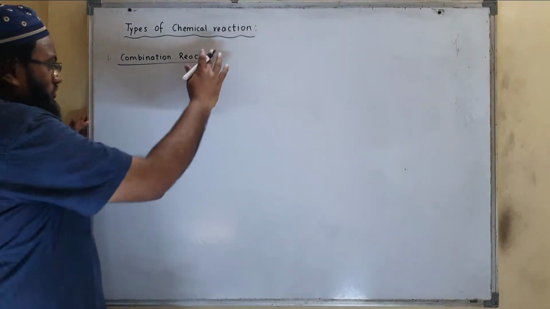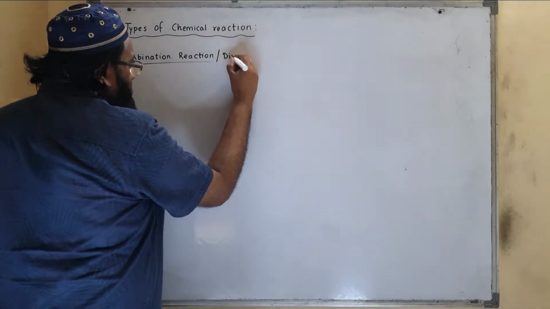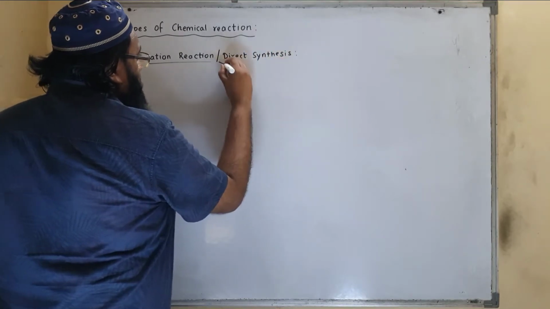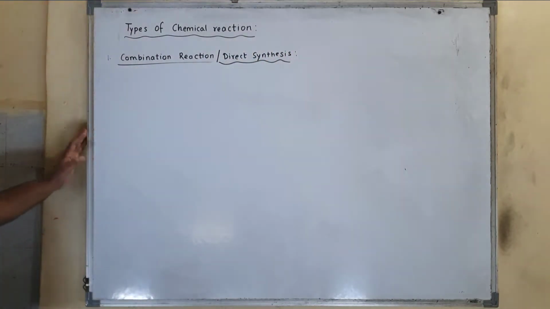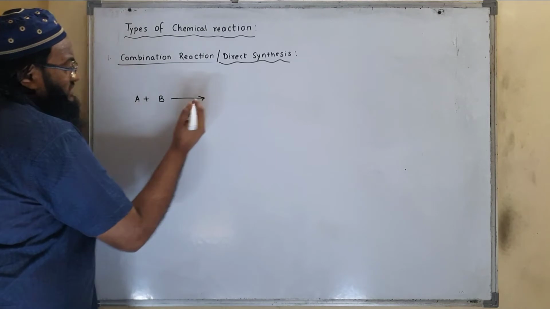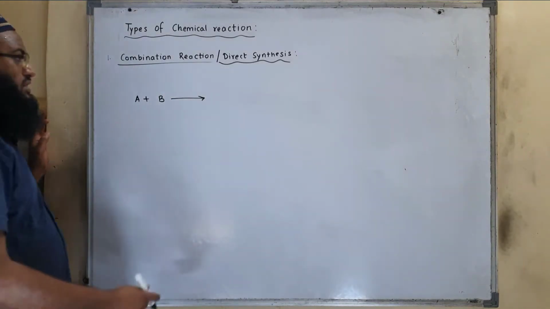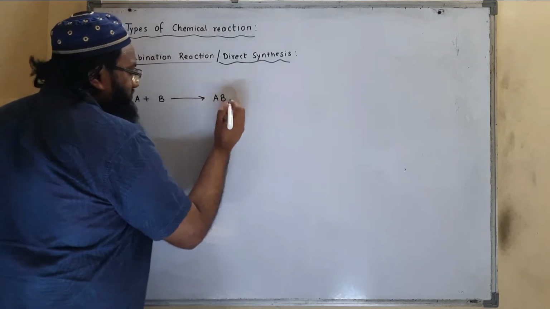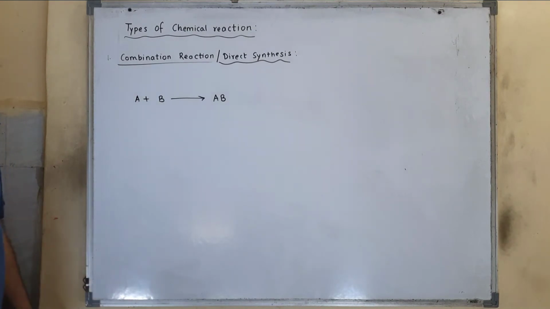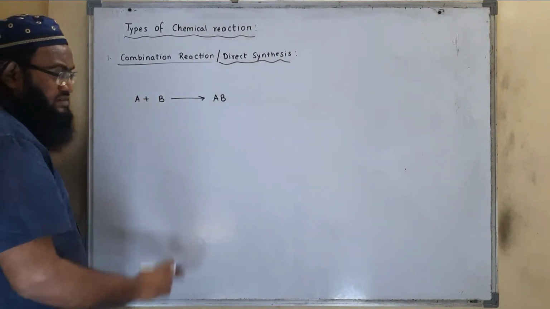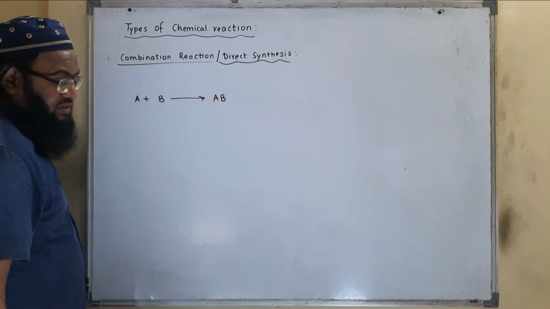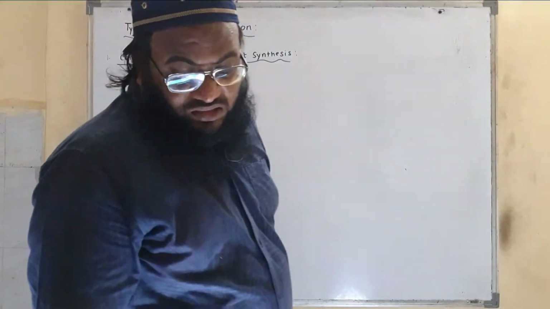Now combination reaction is also called as direct synthesis. Now what is combination reaction? In a chemical reaction, when two or more reactants, here we have said A and B, they are reactants, combine together and they give a single product AB, this type of reaction is called as combination reaction. We can say when two or more reactants combine together to give a single product, the reaction is termed as combination reaction.